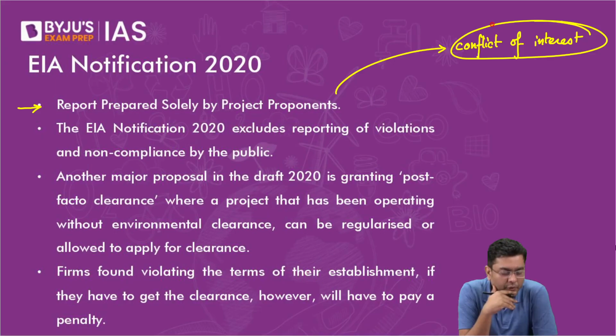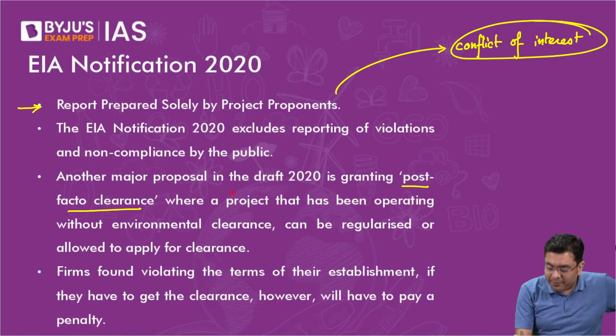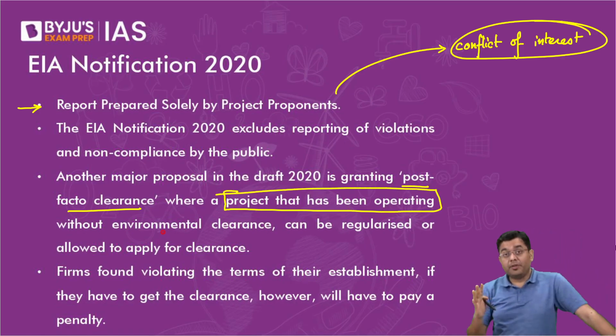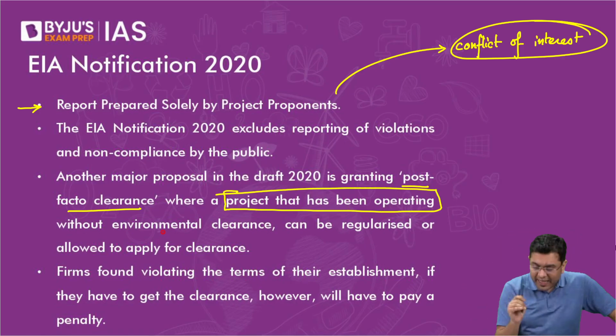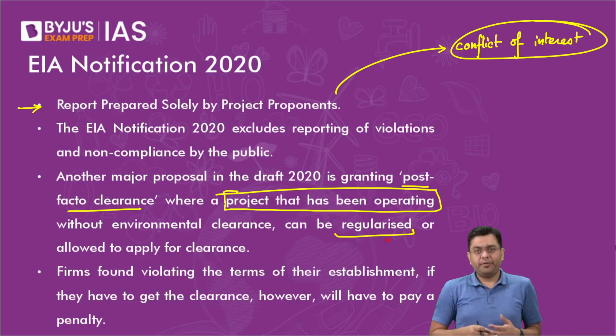Now, coming back to it. EIA notification 2020 excludes reporting of violations and non-compliance by the public. And here is granting post facto clearance. That is, a project that has been operating without environmental clearance, in that case, they can be regularized or they can be allowed clearance.